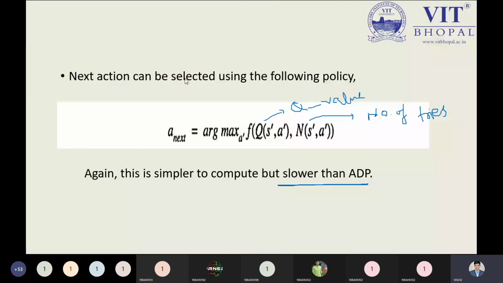After this point, what is the action you are using while updating the Q value? What is the next thing we have to keep in mind? We have to take the next action selected by using the policy, because you have updated the Q value function. Now you have to use the policy, based on your updated Q value functions, to decide what will be the new action.